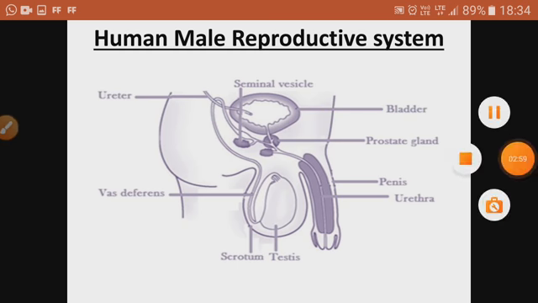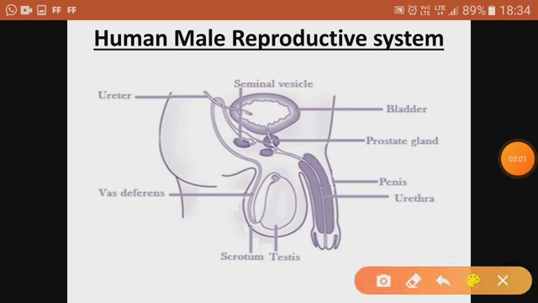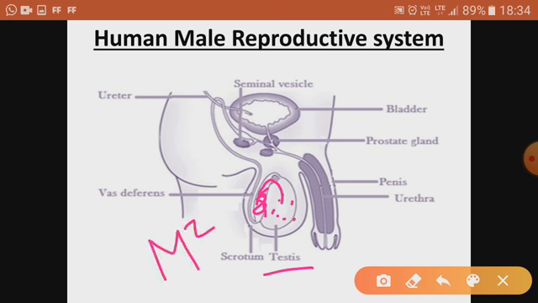First is the testis. Now you have to imagine how the sperm moves ahead in the male reproductive tract. Here the sperms are produced, then they go to the coiled structure called epididymis. What is the role of epididymis? It has an M square role. M square means maturity and motility of the sperm. It provides maturity to the sperm produced in the testis, and it also provides motility so that they can move ahead. That's why I have said that epididymis provides an M square role to the sperm.